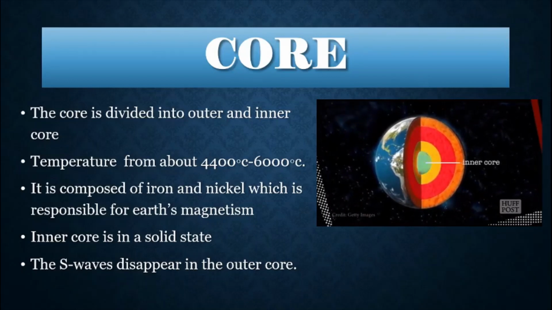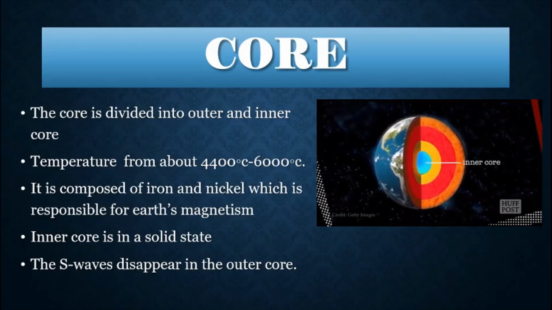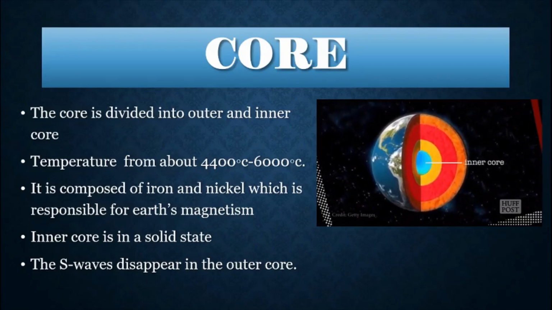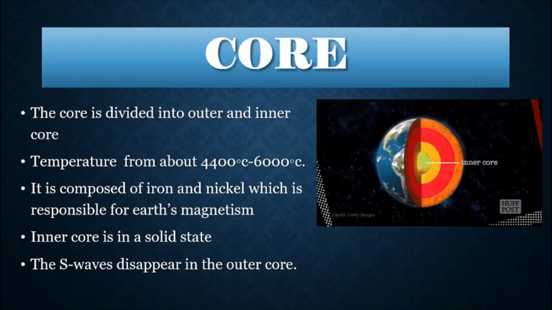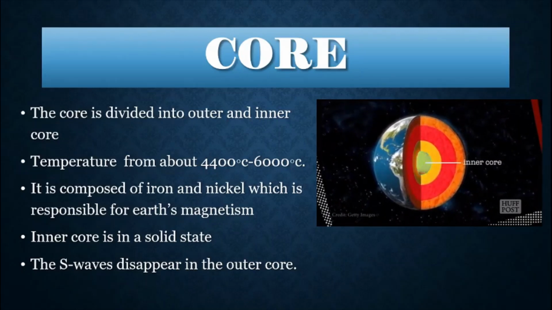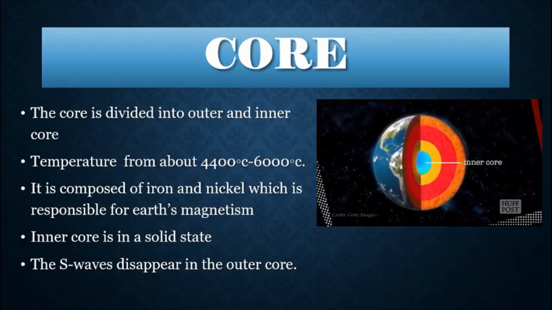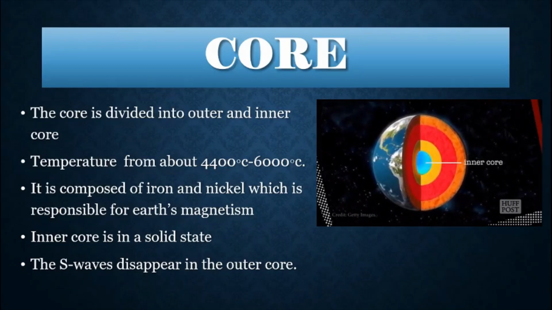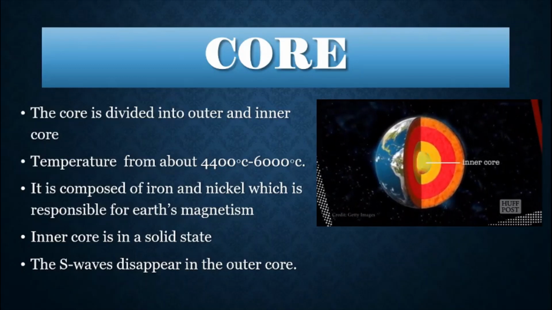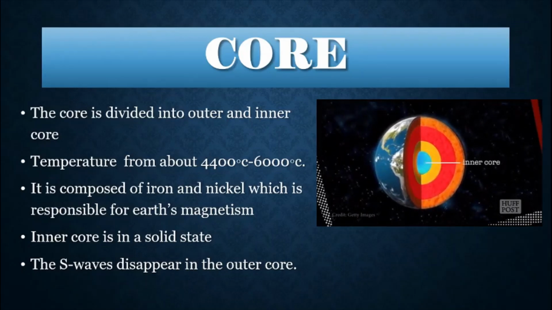It is very hot. Now the core is further divided into two: the outer core and the inner core. It is generally believed that the core is made up of iron and nickel, which is responsible for the Earth's magnetism. Now the magnetic field is oriented towards the north and south pole.